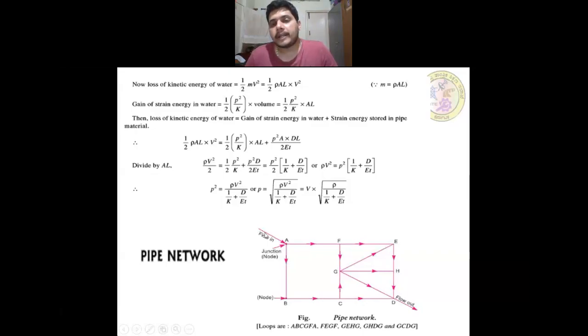This is the entry point at A. This is the flow out point, that is D. You can see here.